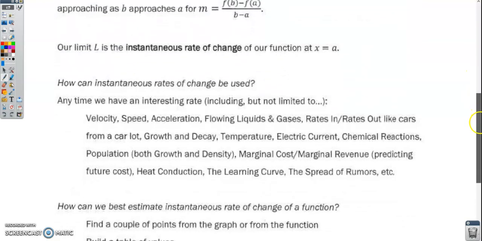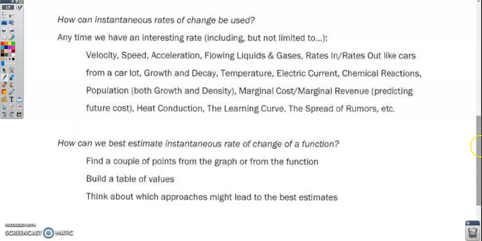Okay, now let's keep scrolling down here. There's a big list here. How can instantaneous rates of change be used? We just talked about how to find one by using this idea of approaching a value and finding the instantaneous rate of change at that point. We can use rates of change anytime we have something that we consider an interesting rate.